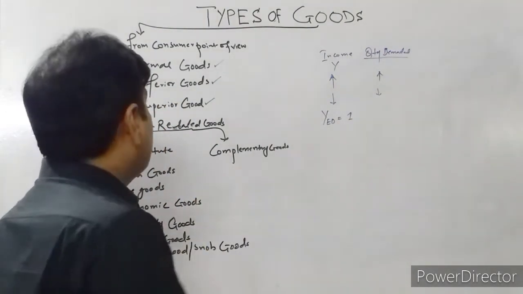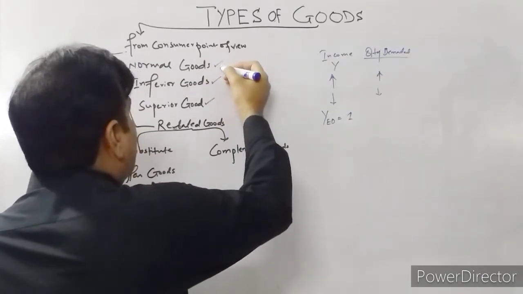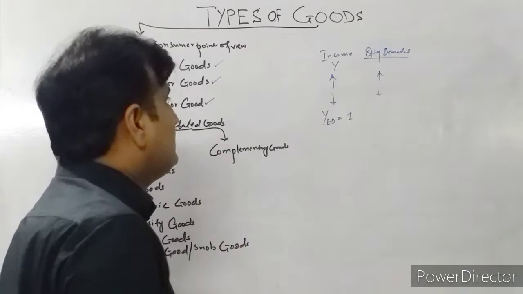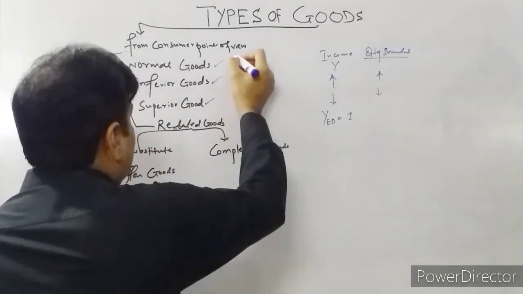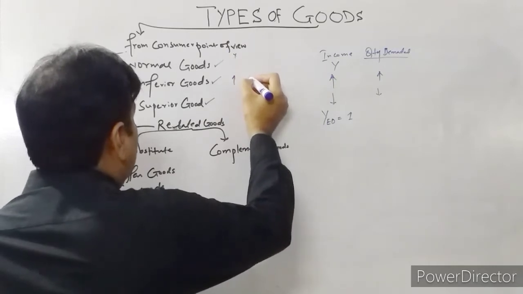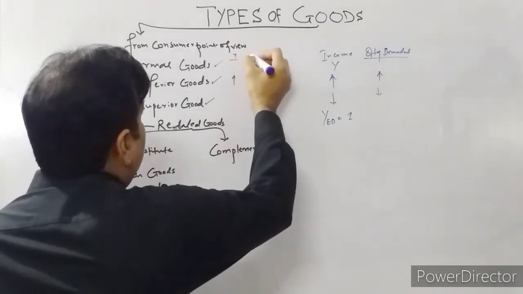We can summarize that normal goods are those goods related in such a way that increase in income increase the demand for that goods, and inferior goods are those goods where increase in income decreases the demand, like public transport.